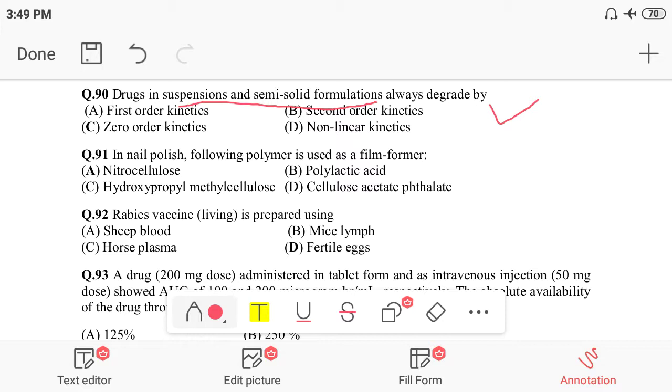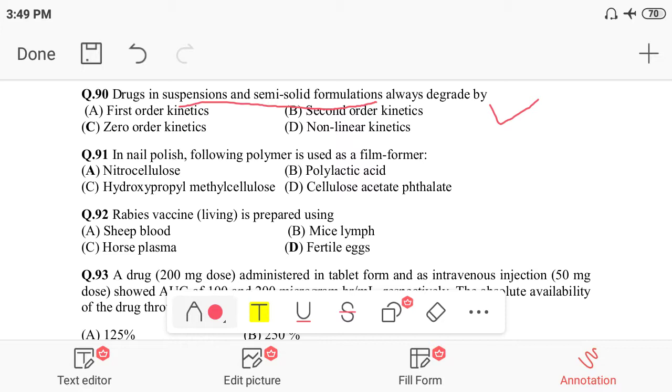So our question is which types of kinetics may be involved: zero order kinetics, first order kinetics, second order kinetics, non-linear kinetics. These are all the options. Option A is first order kinetics, option B is second order kinetics, option C is zero order kinetics, and option D is non-linear kinetics.